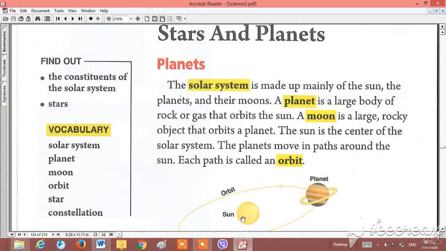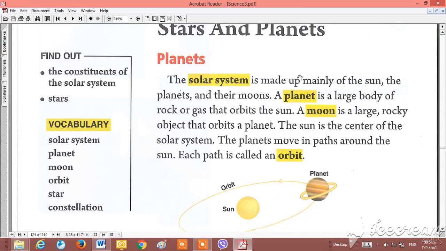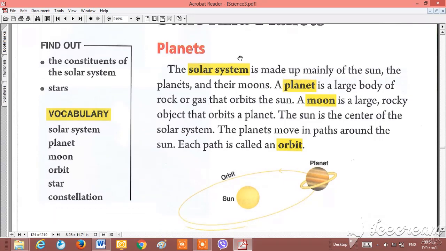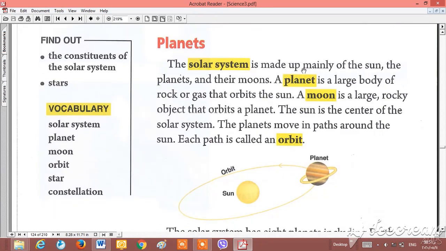Okay, students, now open your books at page 126. We have the stars and planets lesson. Okay, we said that the solar system is made up mainly of the sun, planets and moons. In the universe we say that a solar system contains the sun, planets and moons.